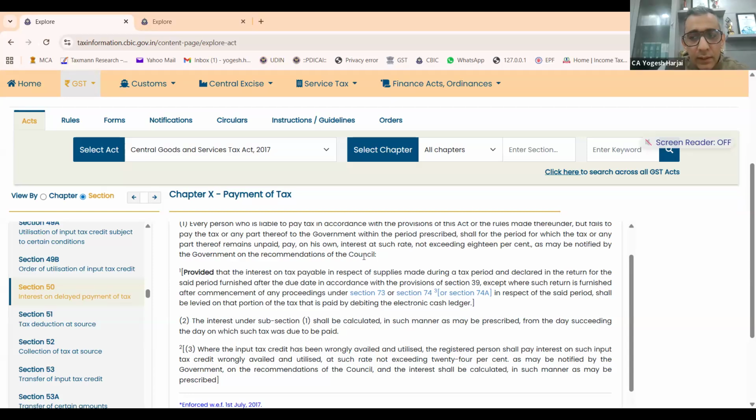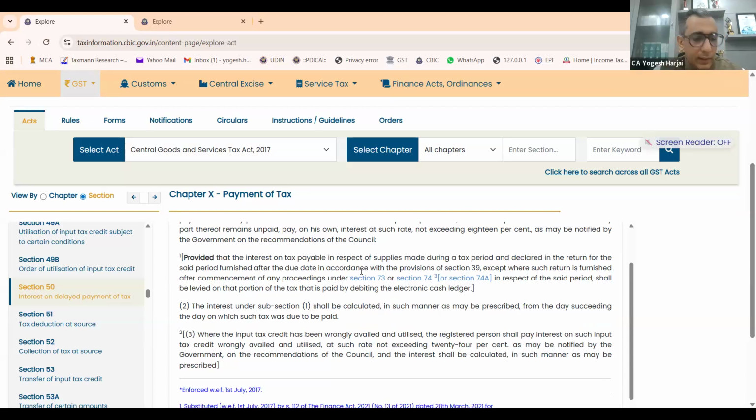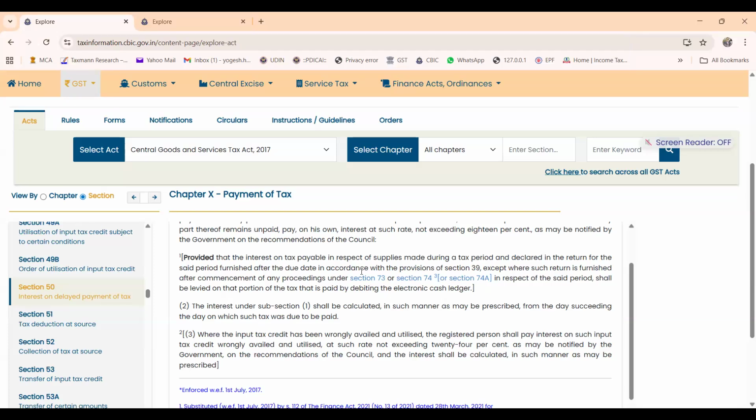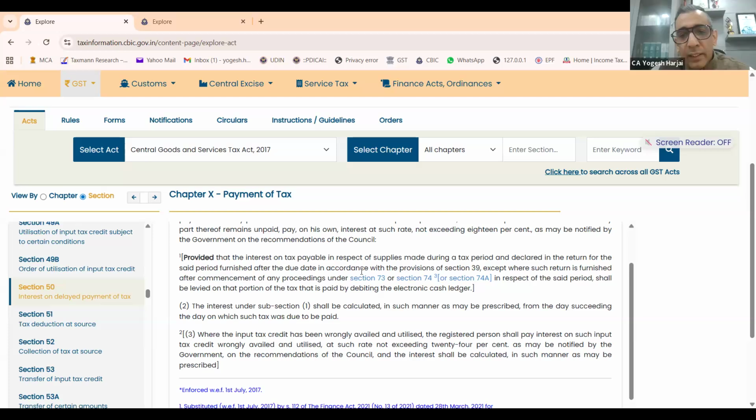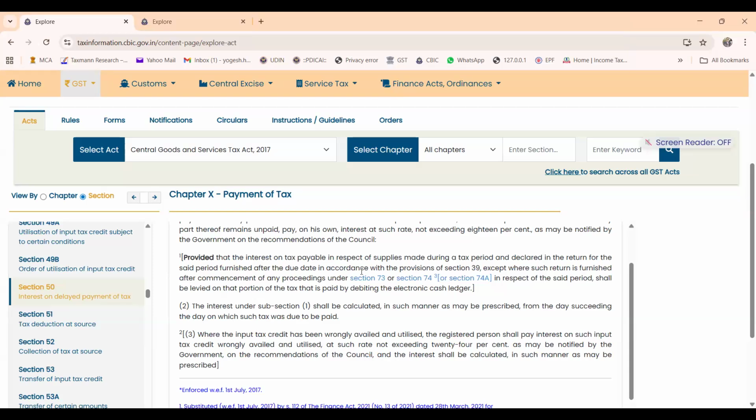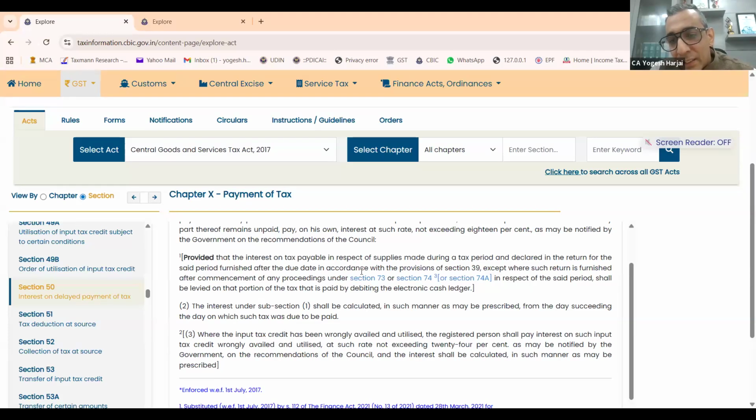Sir, that's just the proviso I have open. Let us just read the proviso once as it is. Provided that the interest on tax payable in respect of supply made during a tax period and declared in the return for the said period. So first is whether it says tax payable and supply has to be reported, or only supply has to be reported.